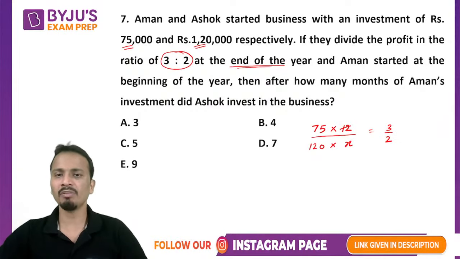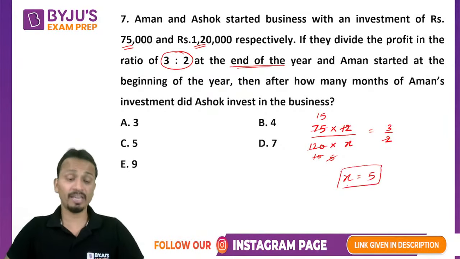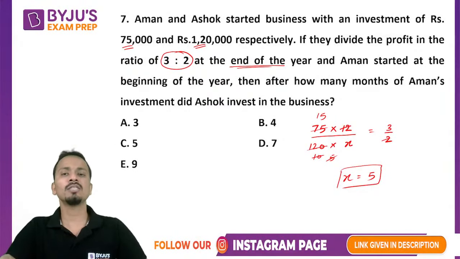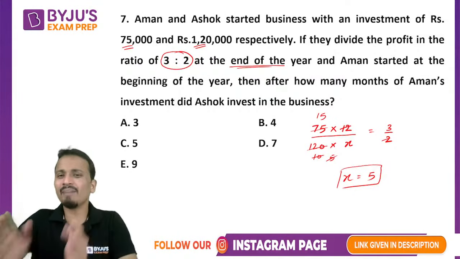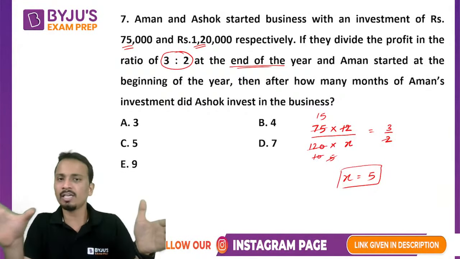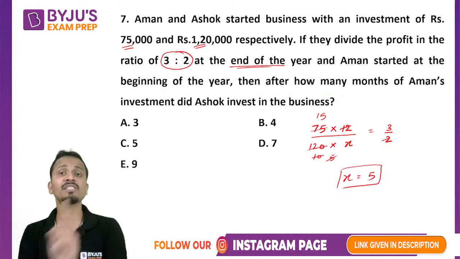Now let's do the simplification. Cancel this, here 5 will come, and then here 15, and the value of x will be equal to 5. Now this is the value of x, that is 5, but this is not the answer. This is not after how many months Ashok joined the business. This is the number of months for which Ashok was in the business. So out of the entire year, Ashok was in the business for 5 months. So that means he joined the business after 7 months.